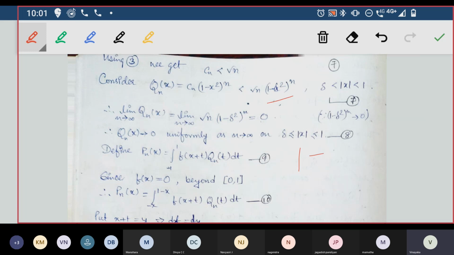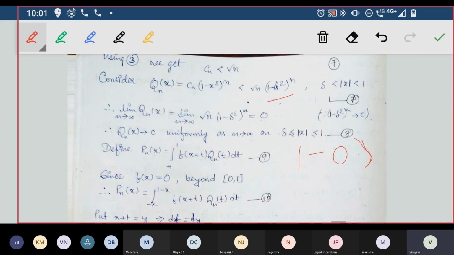For example, let me take delta equal to 0.3. 1 minus 0.3 will be 0.7, right? If I increase this delta and take 0.5, 1 minus 0.5 will be equal to 0.5.